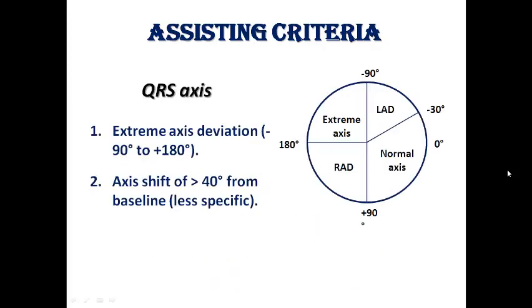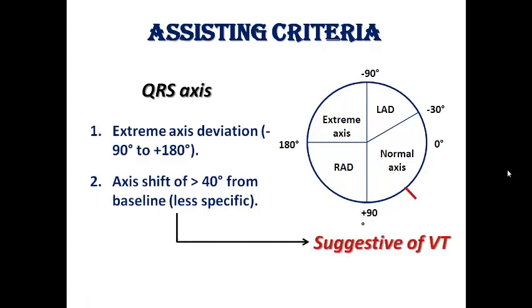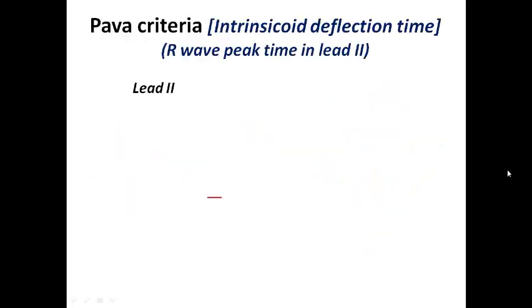And regarding the axis, extreme axis deviation means that the axis is directed towards the right upper quadrant, between -90 and 180 degrees. This is suggestive of VT, as is an axis shift during tachycardia of more than 40 degrees from the baseline ECG in sinus rhythm, but this is less specific. So extreme axis deviation, which is represented by a predominant or dominant R wave in aVR in the Vereckei algorithm, is very suggestive of ventricular tachycardia.